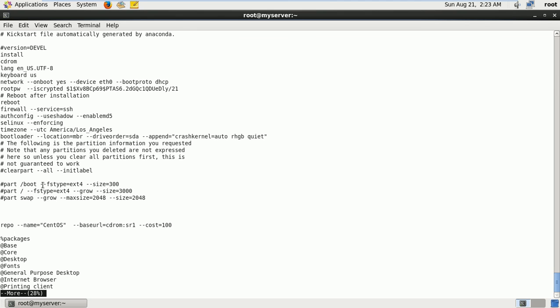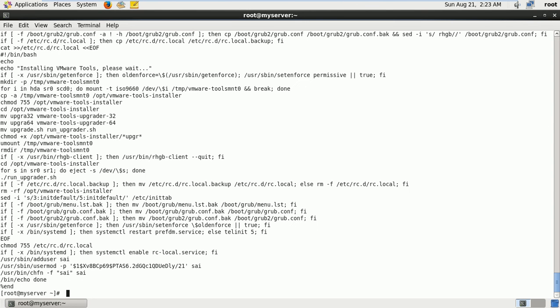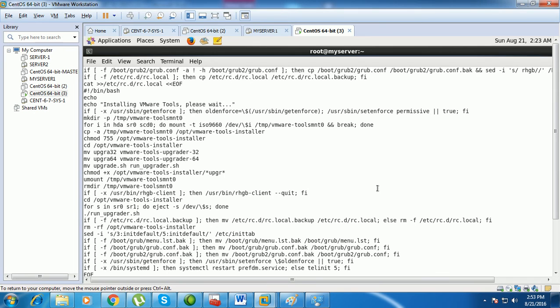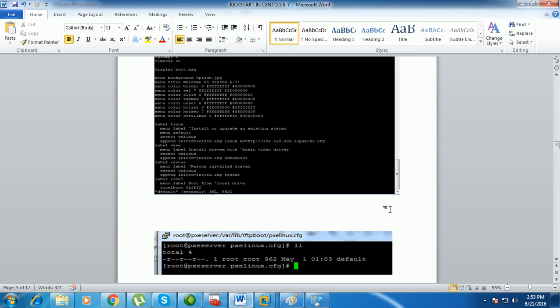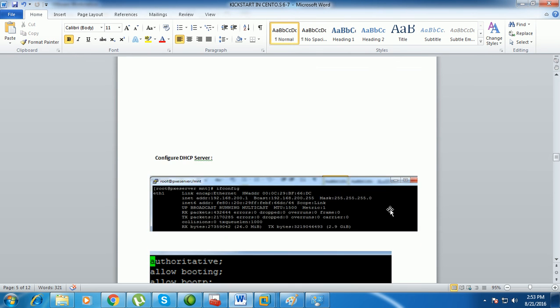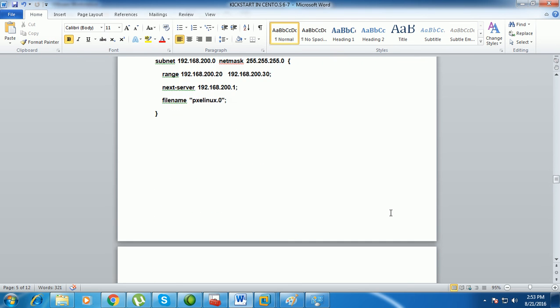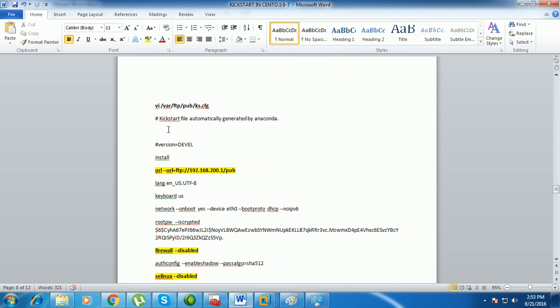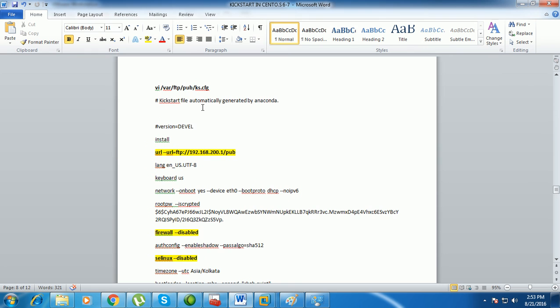So what partitions are required and what packages are required, everything is contained in this answer file. So I created an answer file before also. So this is nothing but the kickstart answer file.